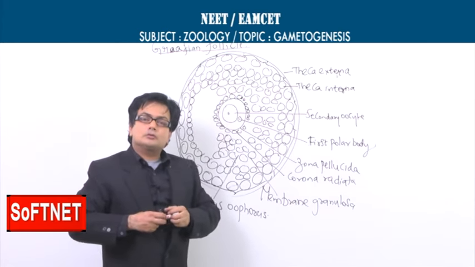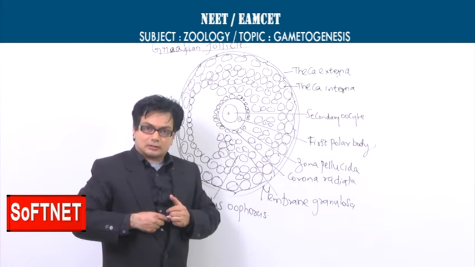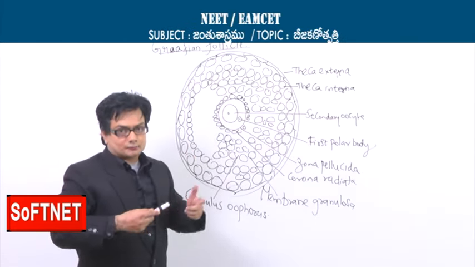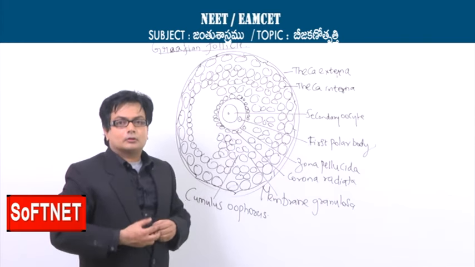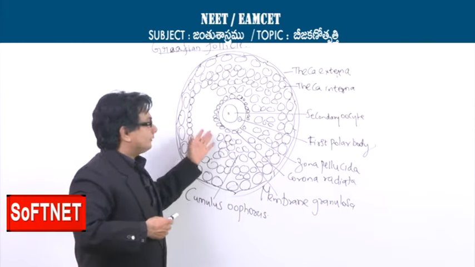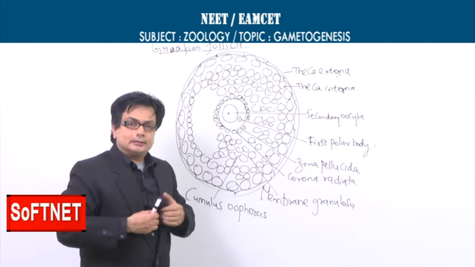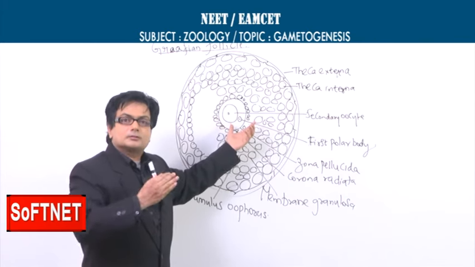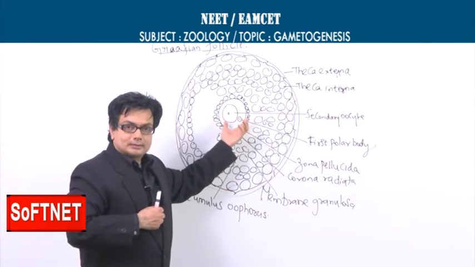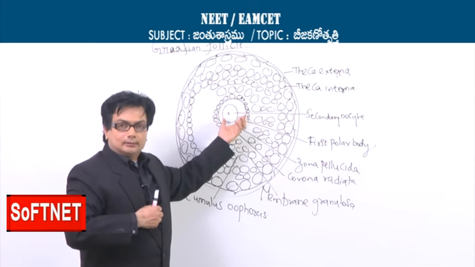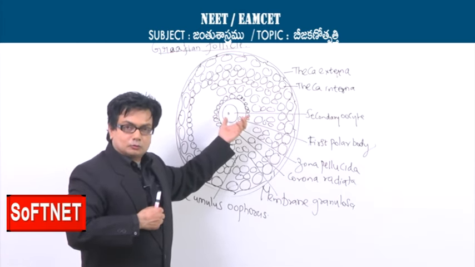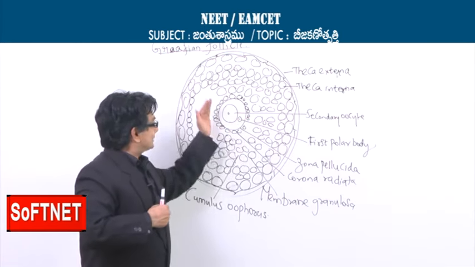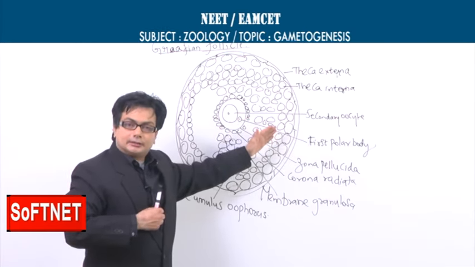Now, at times we use a word called cumulus oophorus. When you take this word, oophorus, oo stands for the egg and phora stands for support. Because the antrum size will be increasing, there will be a kind of dislocation or change in the positioning of this unit. The secondary oocyte with the zona pellucida and corona radiata will be slightly moving away, and we call it an eccentrically placed secondary oocyte.